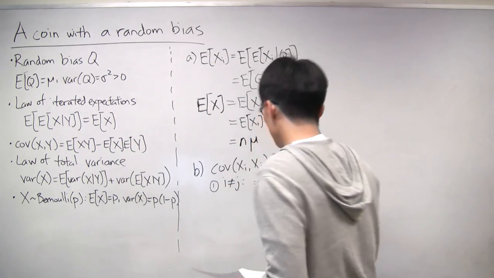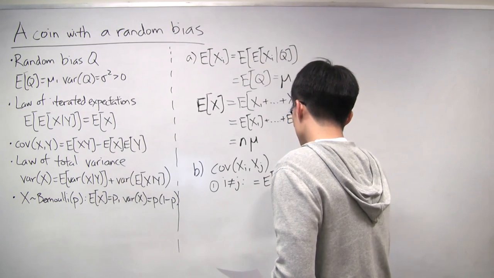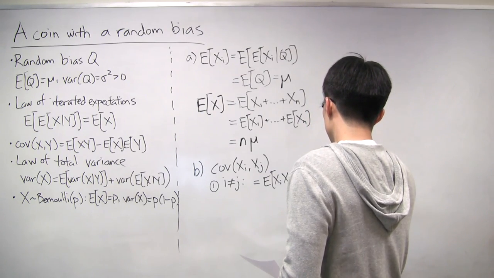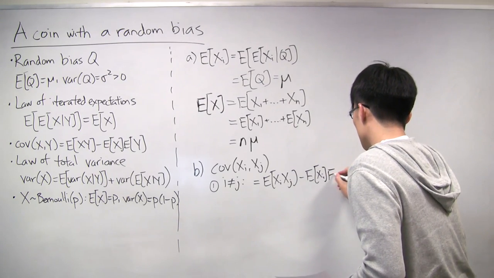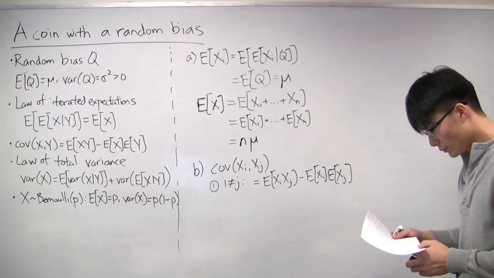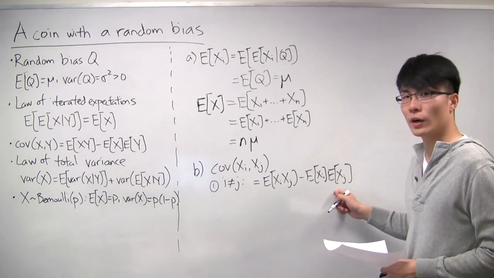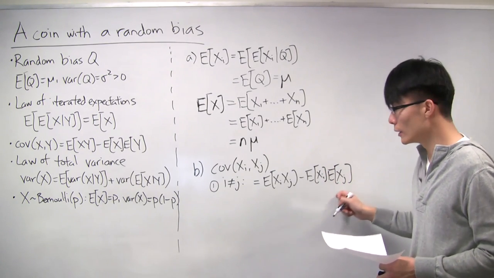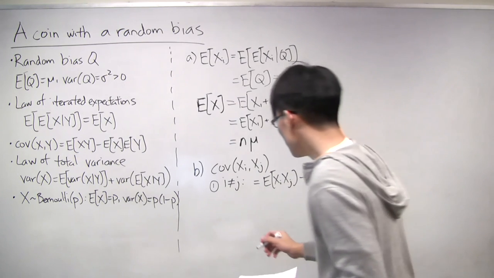So this covariance is just equal to the expectation of xi times xj minus the expectation of xi times expectation of xj. All right. So we actually know what these two are, right? Expectation of xi is mu. Expectation of xj is also mu. So this part is just mu squared. But we need to figure out what this expectation of xi times xj is.